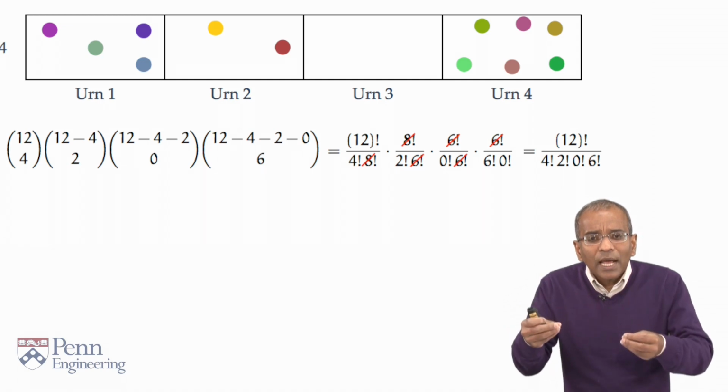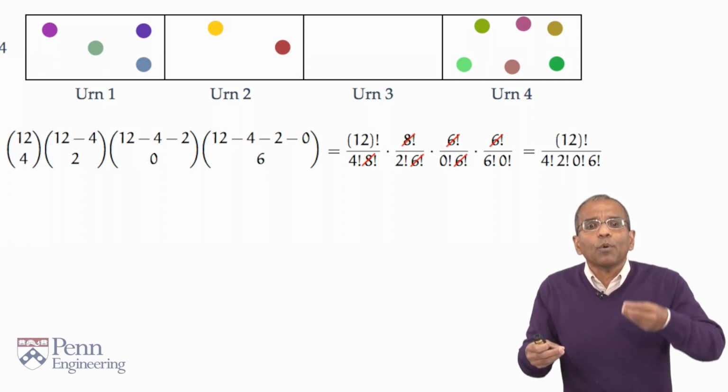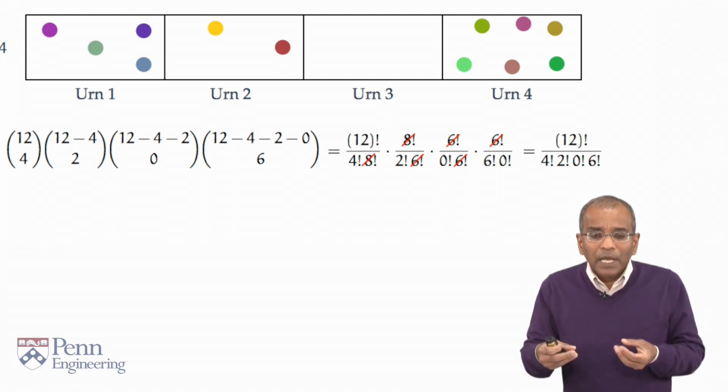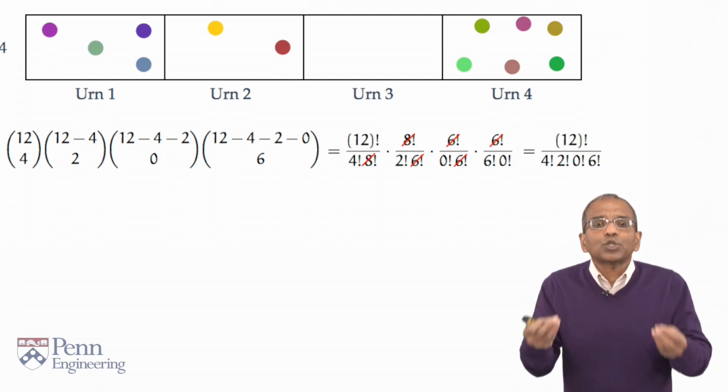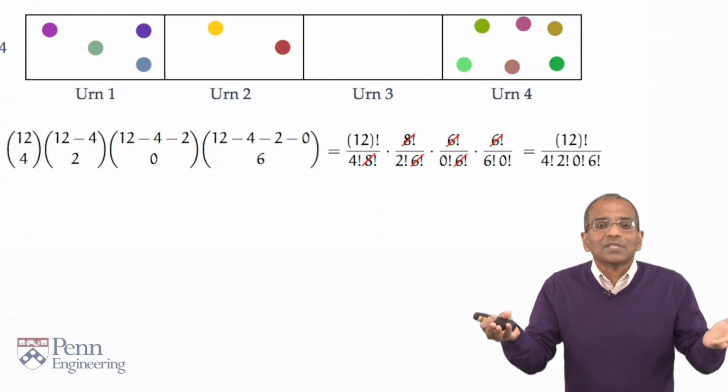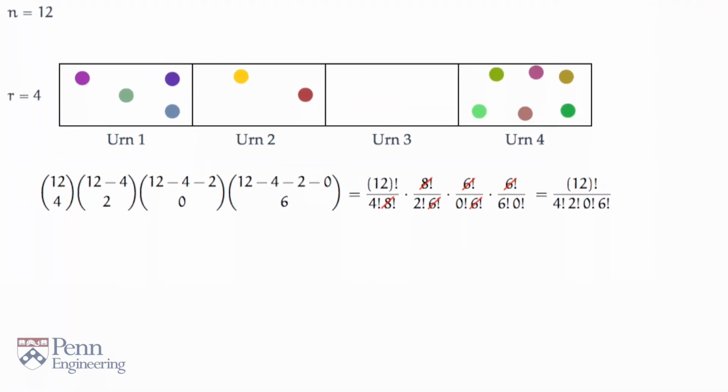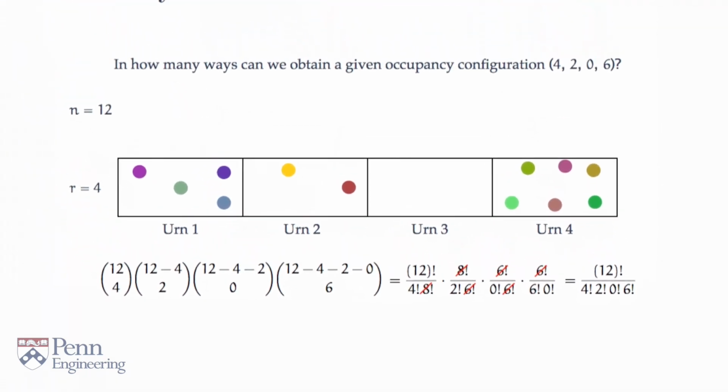The expression has the factorial of the number of balls in the numerator, and in the denominator, a product of the factorials of the occupancy numbers. It couldn't get much simpler, could it?